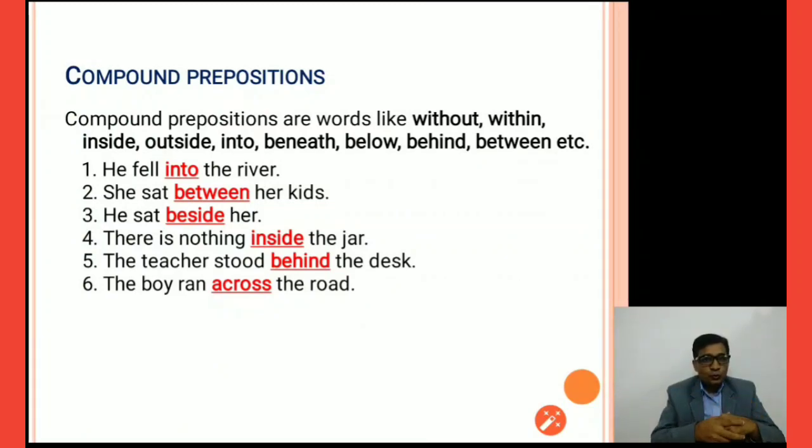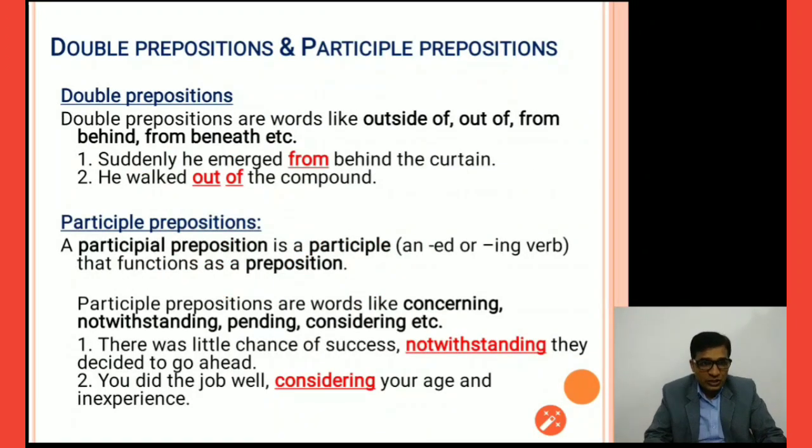The teacher stood behind the desk. Behind means exactly the back side of you, that is called behind, right? The boy ran across the road. Across means from this side to that side. So for that situation we use the word across. So these are the compound prepositions. Now double prepositions and participle prepositions.